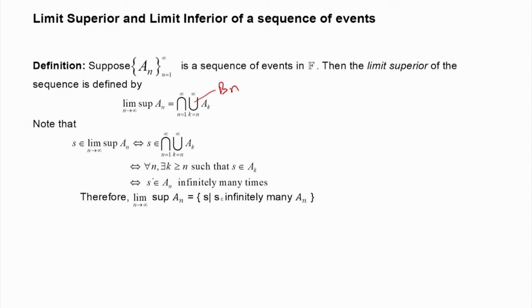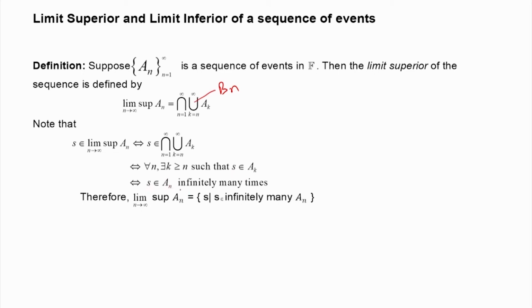So, we will find what is S? If S belongs to this limiting event, what does it mean? This is for all n, there exists a k greater than or equal to n such that S belongs to a_k. So, therefore, corresponding to all n, there is at least one a_k where S will be occurring. So, that way, how many times will S occur?